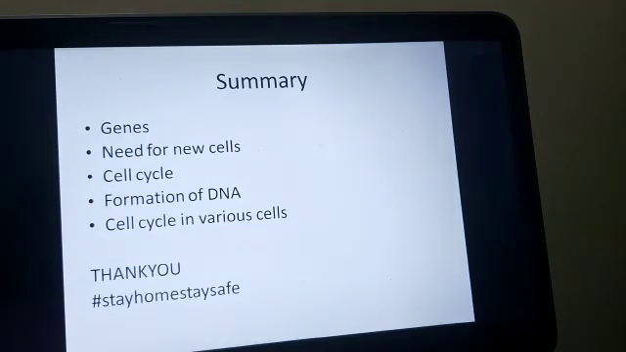Let us quickly recapitulate what we have seen in today's class. Today we saw the definition of gene, why the new cell should be formed in the body. We have seen the definition of cell cycle, and we have seen various stages of interphase also. The way the new DNA is formed, that is semi-conservative mode of replication, and we saw cell cycle in various cells.